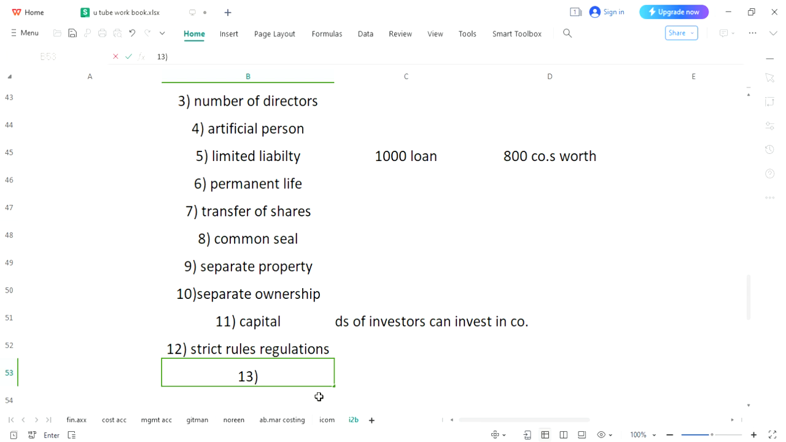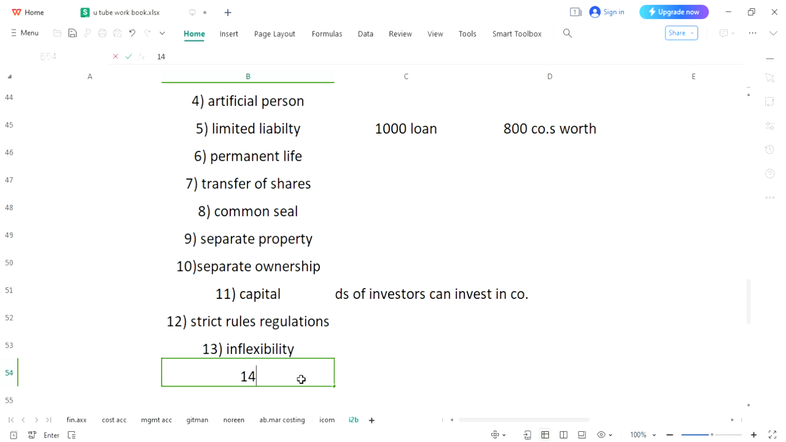Then we have inflexibility. Under partnership and proprietorship, we have seen flexibility. Whenever a proprietor wants to end this business, he can. Whenever partners decide to change the location of the business, they can. But under a joint stock company, there is absolute inflexibility. You cannot change the name, you cannot change the address, you cannot change the nature of the business unless it is according to rules and regulations. So there is no flexibility, no changes are possible.